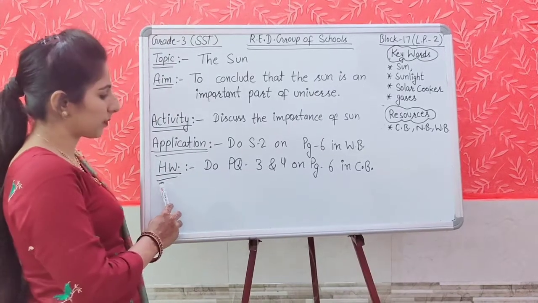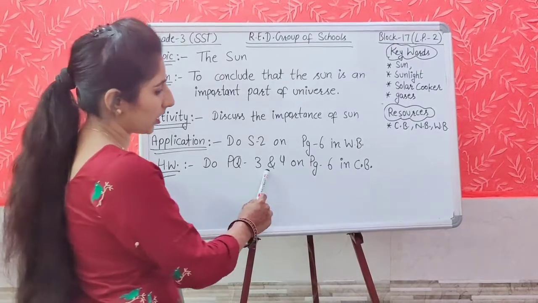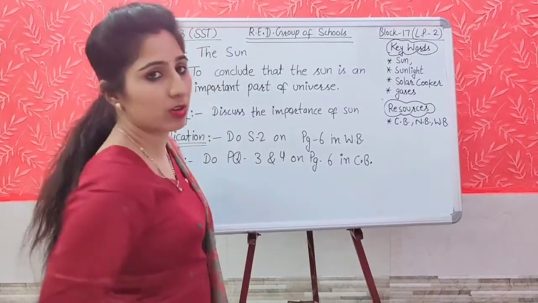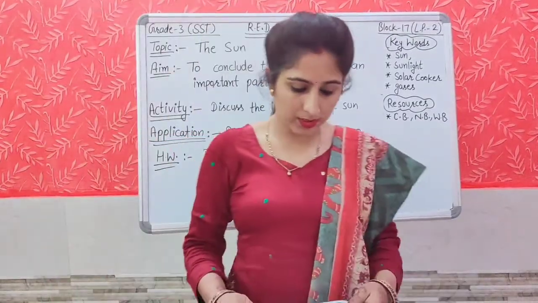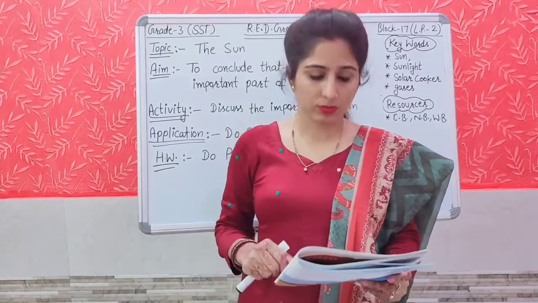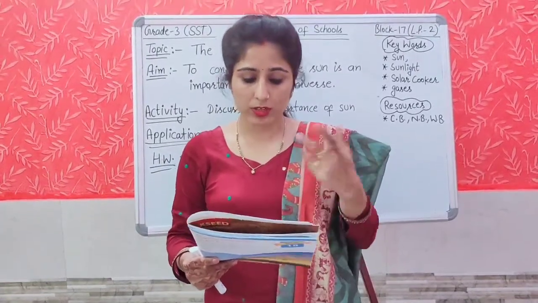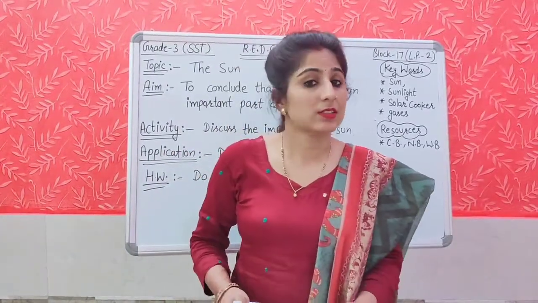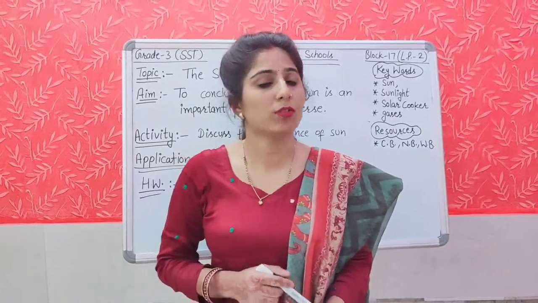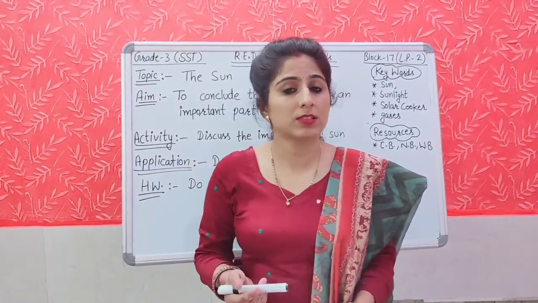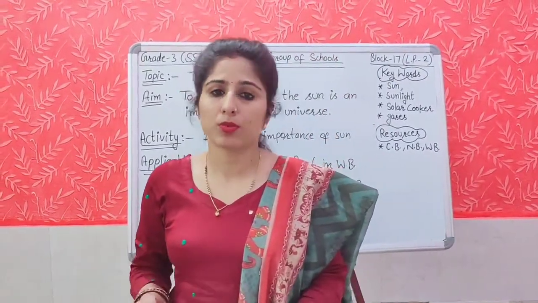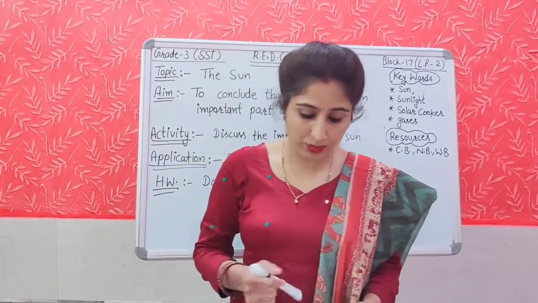Let's move to the homework part. Do practice question number 3 and 4 on page number 6 in your content book. Question number 3 is, what are the features of the sun? And question number 4, how is the sun important for humans? This you can write on your own. What are the features of the sun? You can say that the sun is a huge ball of hot gases, and these gases continuously burn to produce heat and energy. So this kind of features you can write.